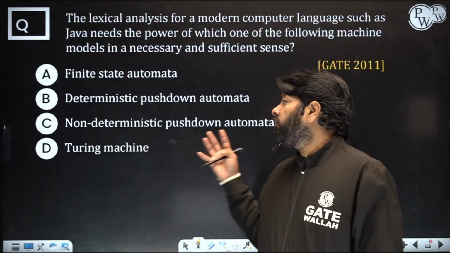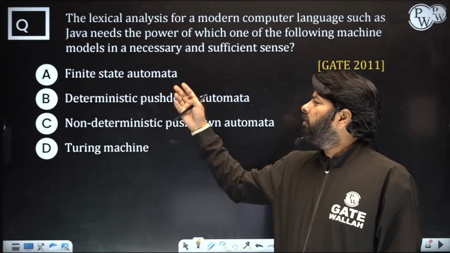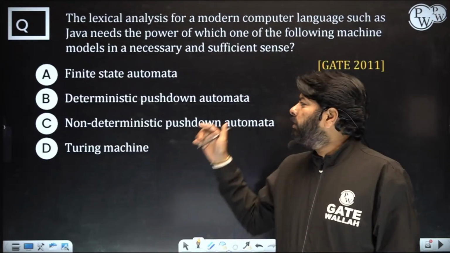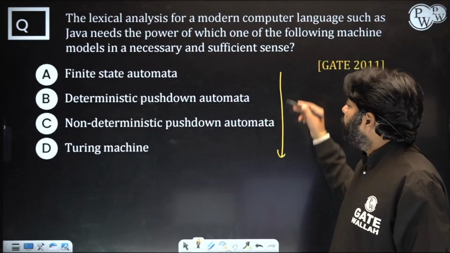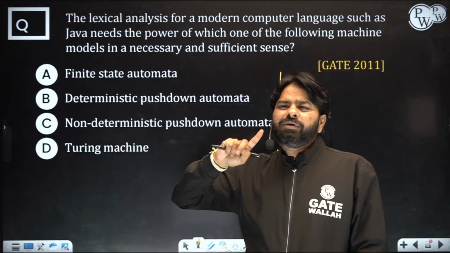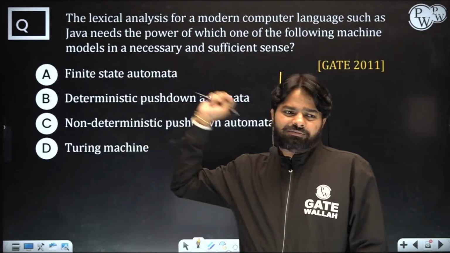Okay. So which one is sufficient? The difference between all of them is that finite automata has less power, Turing machine has more power. So you need to choose in this order only. So which is sufficient here? Sufficiently enough. If a finite state machine is able to do it, then stop here only, because there is no need to consider the others, because that is sufficient.